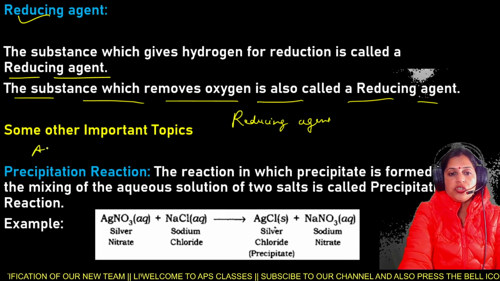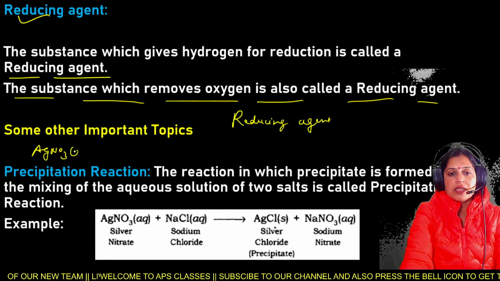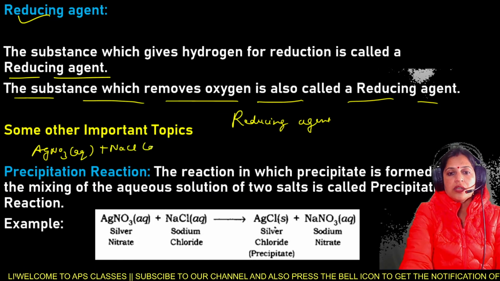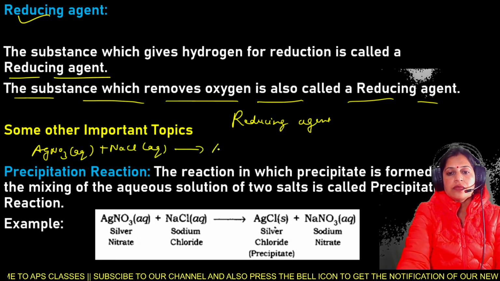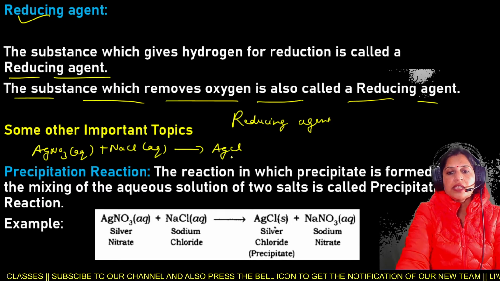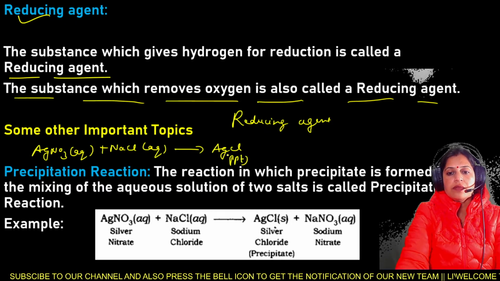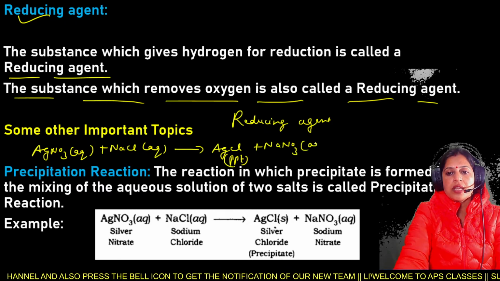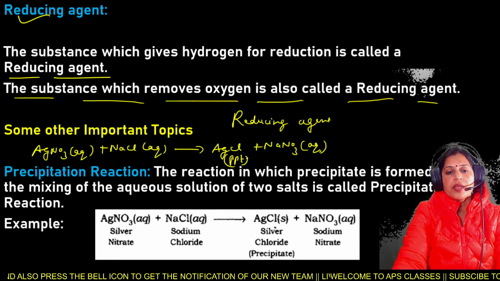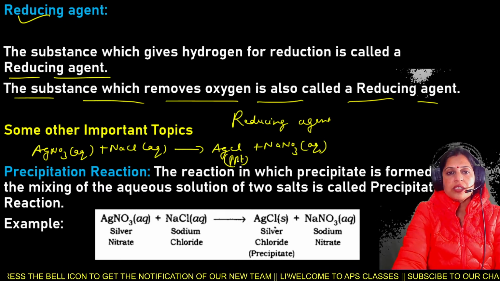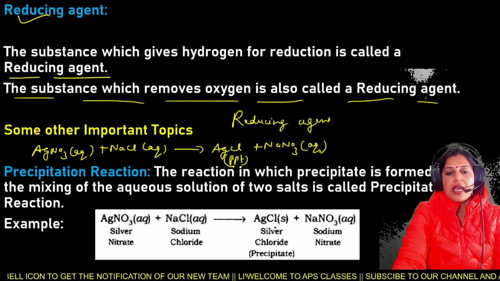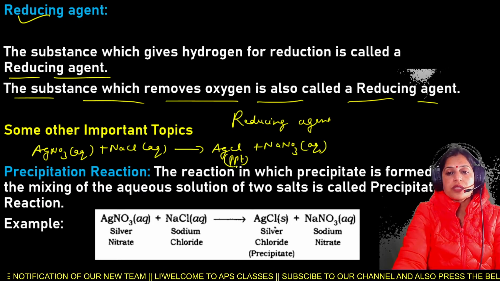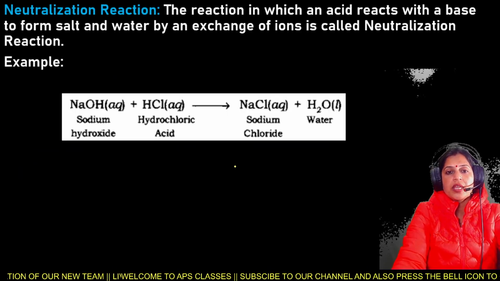For example, AgNO3, silver nitrate, in aqueous form, plus NaCl, sodium chloride, also aqueous, forms AgCl, silver chloride, which is the precipitate, plus NaNO3, sodium nitrate, in aqueous form.